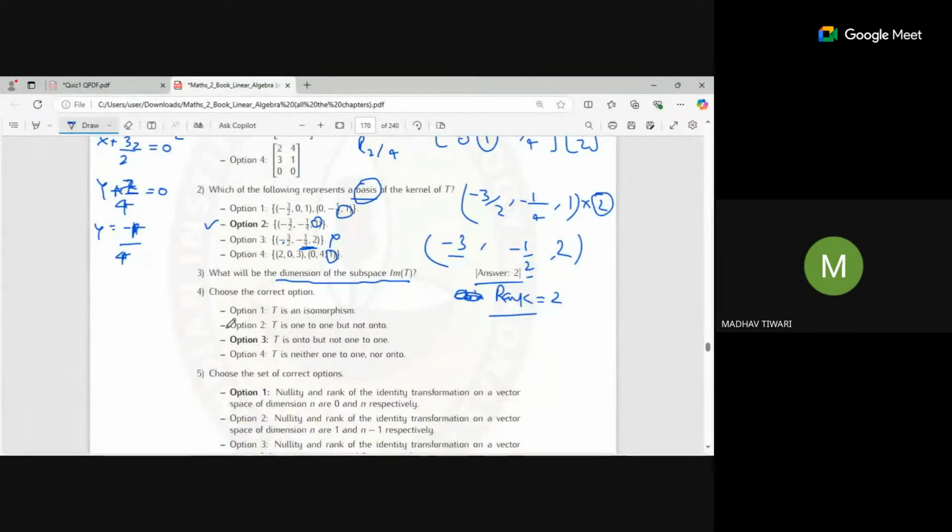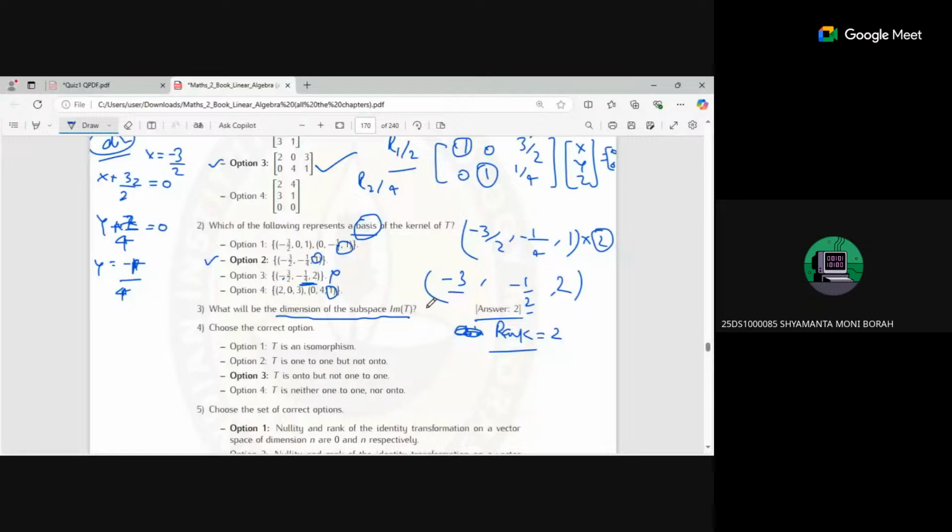Next is this one. Choose the correct option. So the dimension is also 2 in this case.